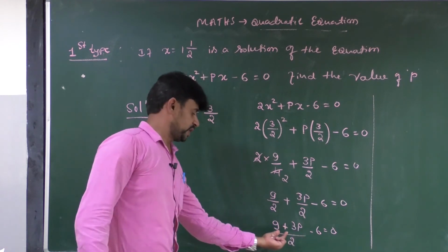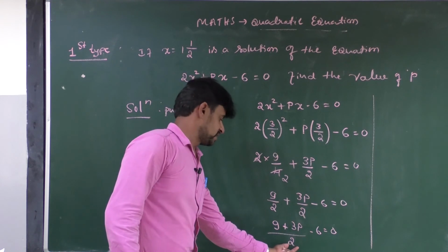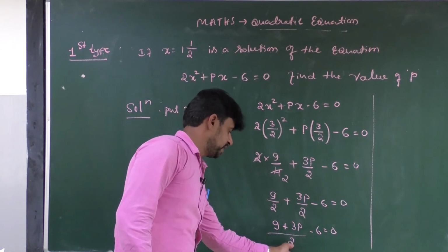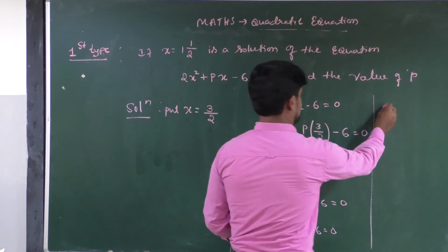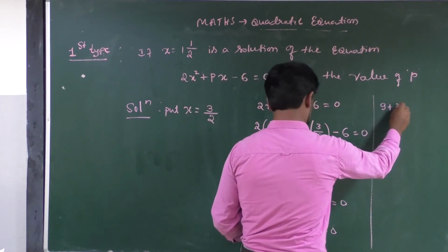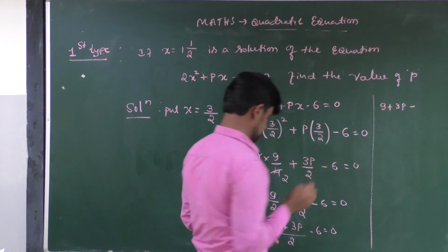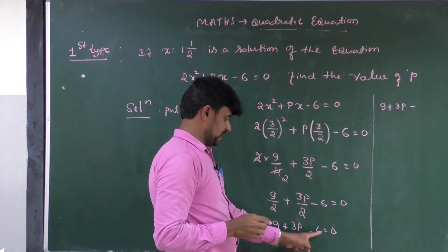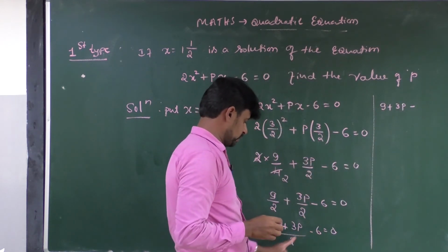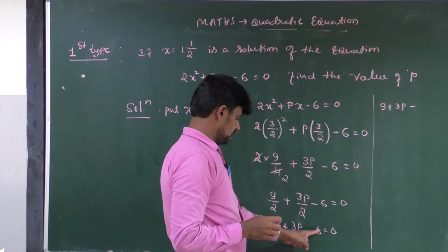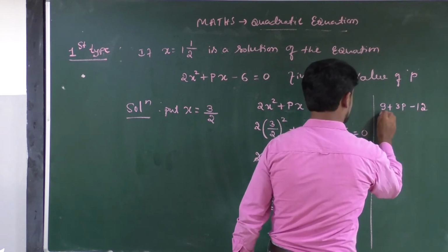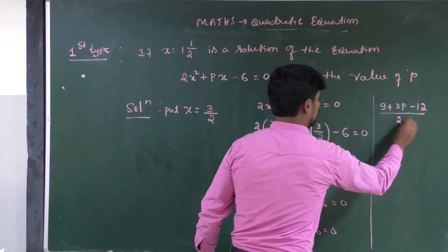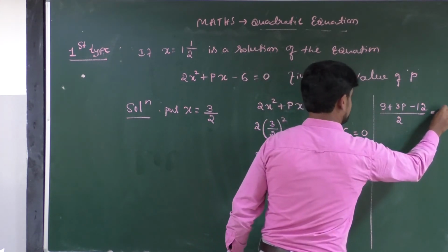If you want to take 2 as common, then you have to multiply this 2 with 6. Then your equation becomes 9 plus 3p minus, you have to multiply this because you have to take 2 as the LCM, 6 twos are 12, whole divided by 2 is equal to 0.